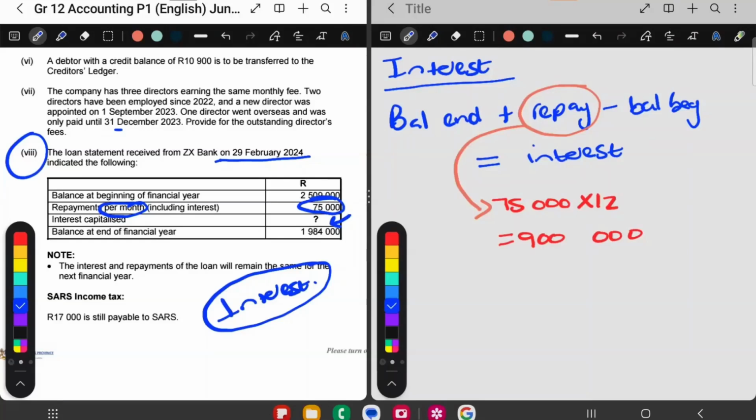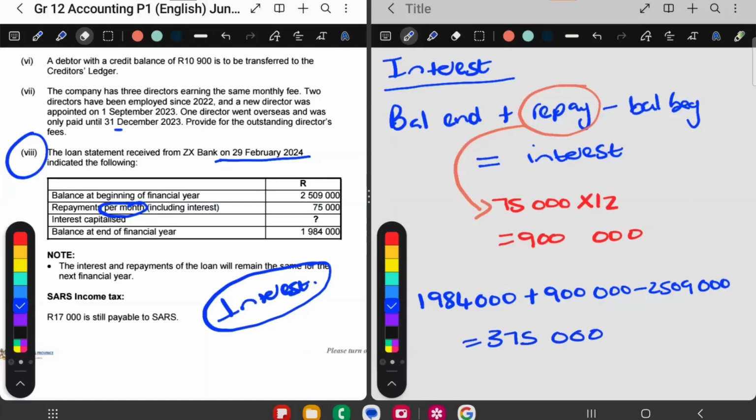So let's work out our interest now. So I'm going to say balance at the end, 1,984,000 plus repayments for the year, which is that. And then minus balance at the beginning, which is 2,509,000. And I get 375,000. So that is my interest capitalized. That will go to the income statement. So let's put that in quick.